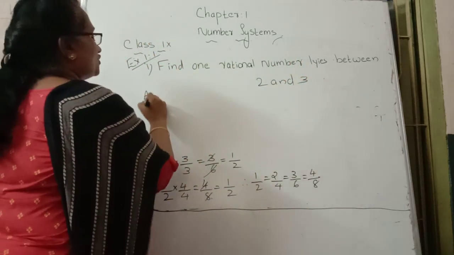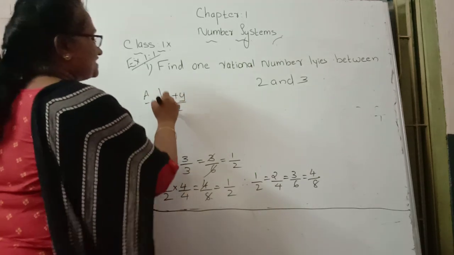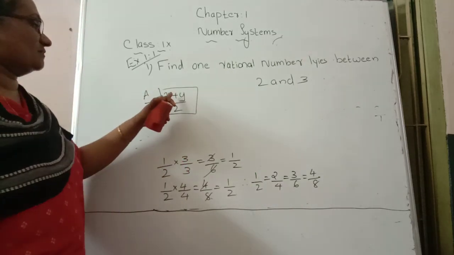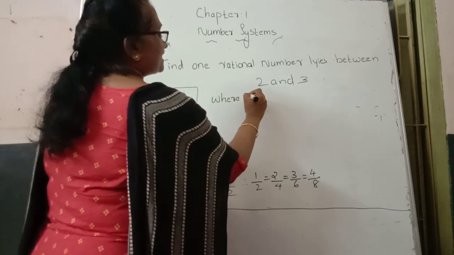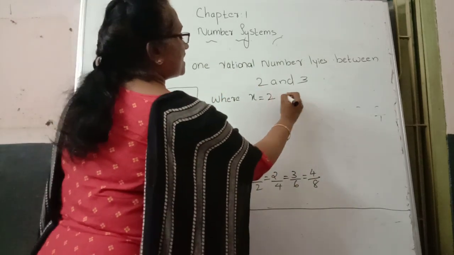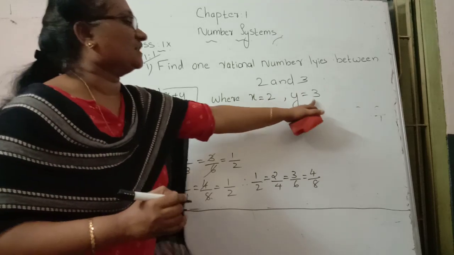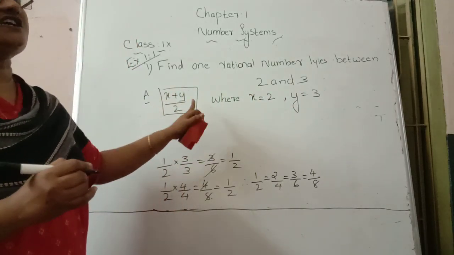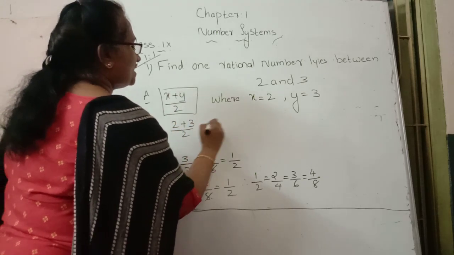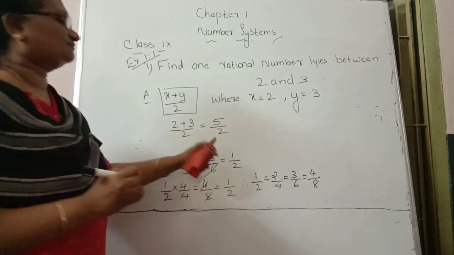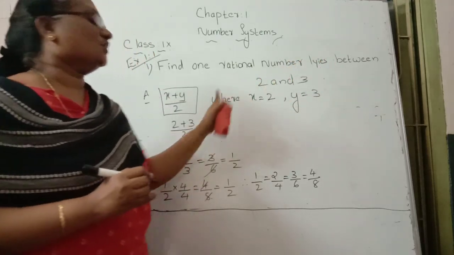For finding one rational number, the formula is (x plus y) by 2. Here the x value we take as our first number, 2, and the y value as our second number, 3. Substituting the x value and y value in our formula, we get one rational number. X is 2, y is 3, divided by 2, we get the answer 5 by 2. So 5 by 2 is one rational number that lies between 2 and 3.